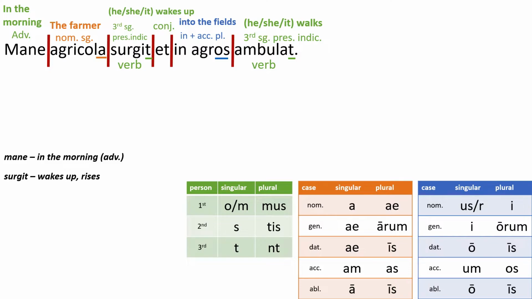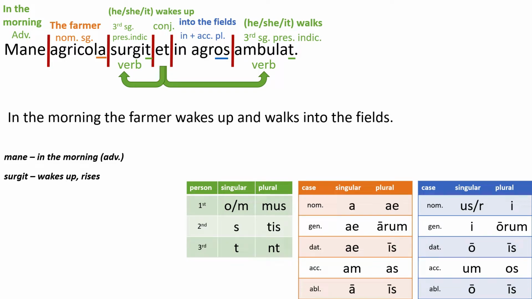Now that I've labeled everything, I think I can figure out what the et is doing. It seems like the et is joining our two verbs together. So it looks like the agricola surgits and ambulats. Let's translate it. In the morning, the farmer wakes up and walks into the fields, in plus the accusative, motion toward.